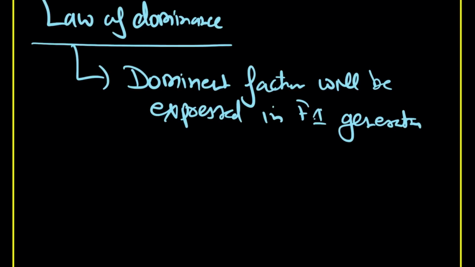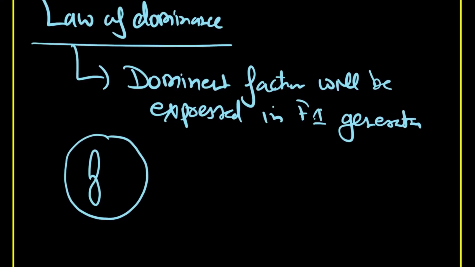Now here try to see. We are going to have this cell. Let's suppose you have just two chromosomes, the one pair we are going to see. Here capital T factor is there, small t is there. Let's take both capital T, capital T. Now in this situation, what is going to happen? This plant is going to produce proteins.